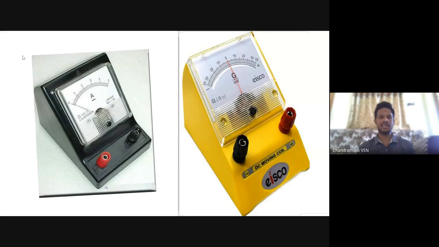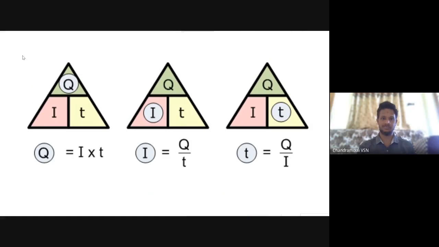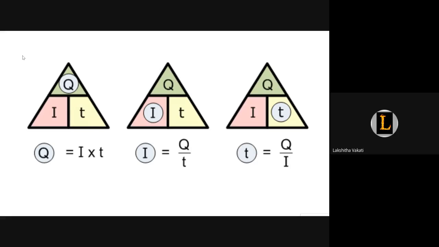What is this? You see in the picture, A is there. That's an ammeter, which is used to measure electric current. Not only the ammeter, the galvanometer is also used to measure current, but smaller currents. So this is the formula for what? I. Whichever you want to make the subject, you block that one, like a magic triangle. If you block I, you get Q by T. If you block Q, I into T. If you block T, Q by I.